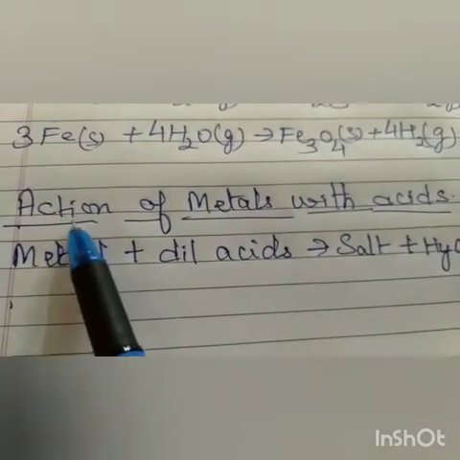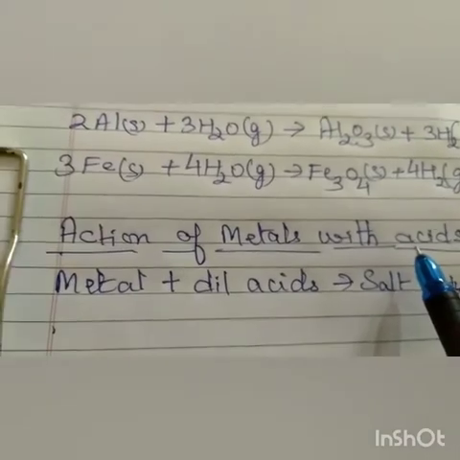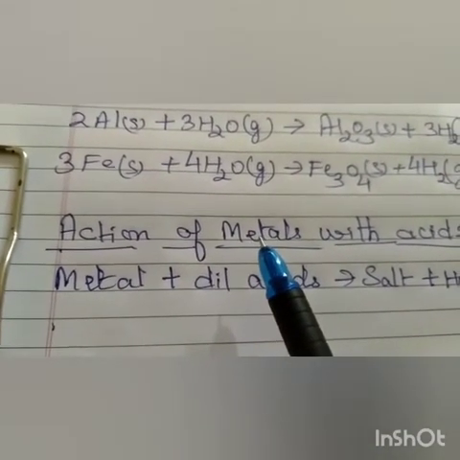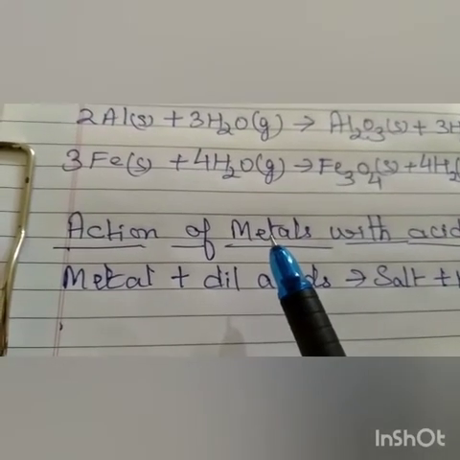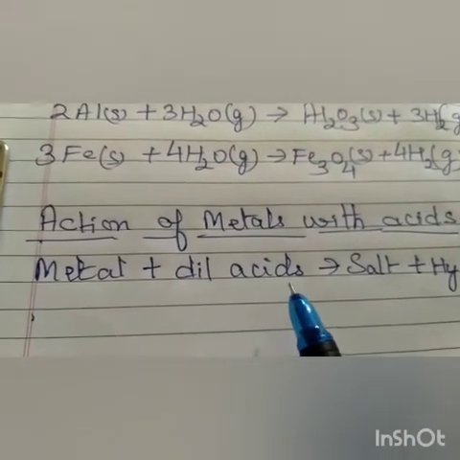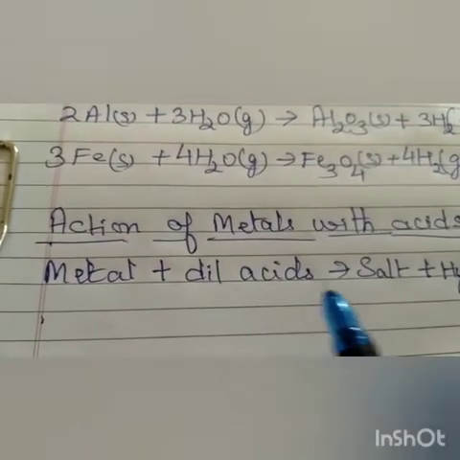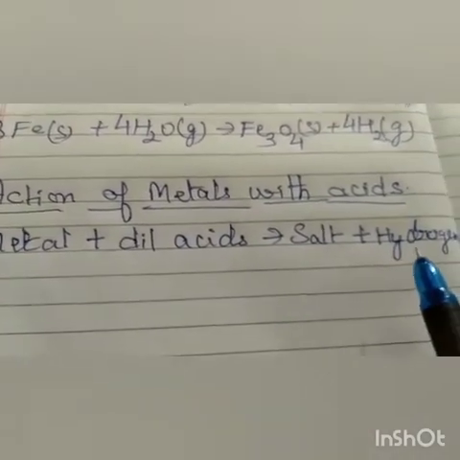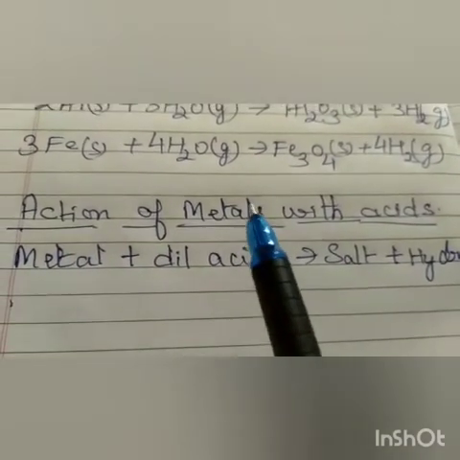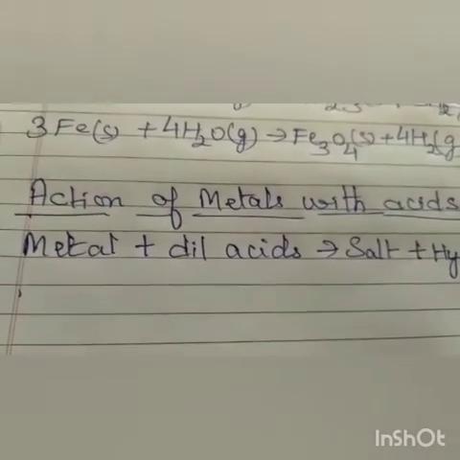Students, now we will discuss the action of metals with acids. In case of metal oxides, they act as base and react with acids to form salt and water. But here, metals react with dilute acids. It's not an oxide, it's a metal. Metal reacts with dilute acid to form salt and hydrogen, not water. Why? Because it is not an oxide. The O atom is not there. So that is why hydrogen is formed.